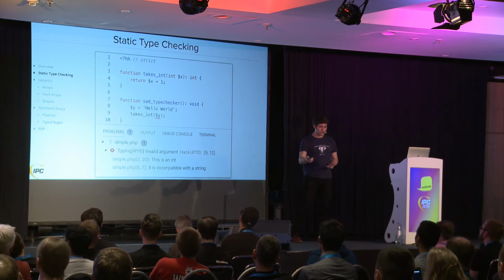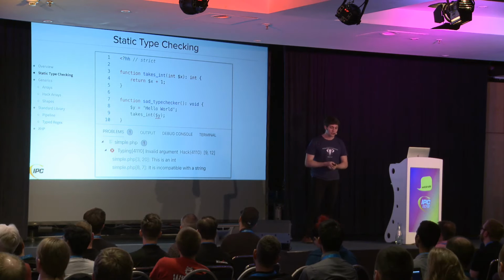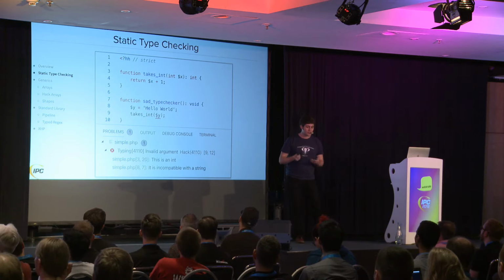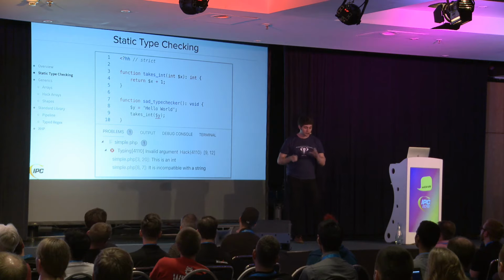So this is our first example of some Hack code, and you'll probably notice that it just looks like PHP. Hack still feels very much like PHP. Pretty much the only difference here is that first line is HH instead of PHP. And we have a very simple example of a type error here. We have a function that wants an integer, and we're passing it a string, and that's a type error. So this screenshot is from Visual Studio Code. We're showing the output of this error.